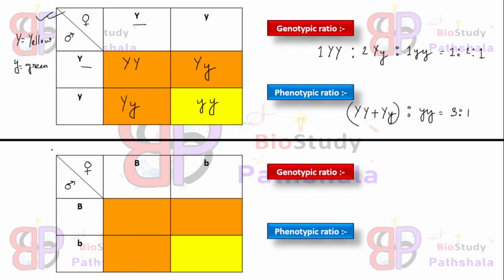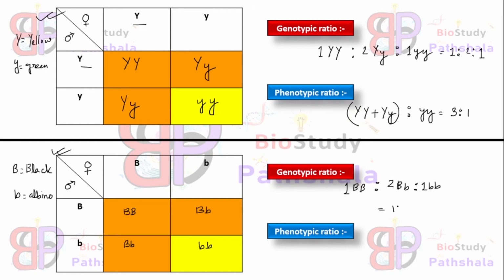And in this example, capital B is for black fur of guinea pig and small b for albino fur. So in this case it will be capital B capital B, capital B small b, again capital B small b, and small b small b. So the genotypic ratio will be 1 capital B capital B, 2 capital B small b, and 1 small b small b.